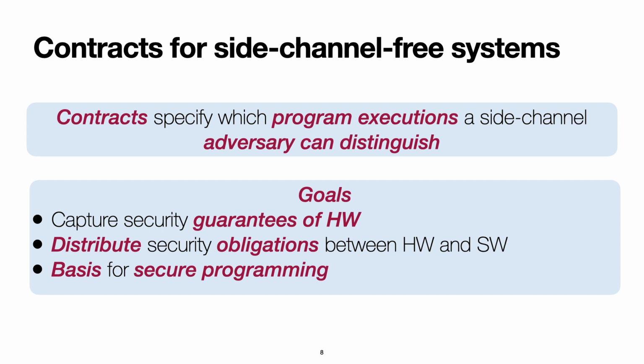First, they capture security guarantees of hardware in a simple, mechanism-independent manner. Second, they can be used to distribute security obligations between hardware and software. And finally, contracts act as a basis for principled secure programming. That is, they enable understanding how to securely program different platforms. Let's go into the details.